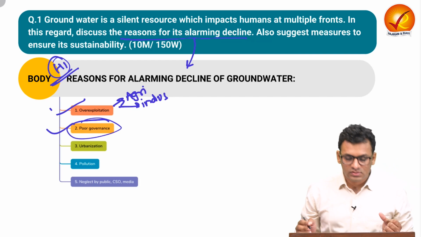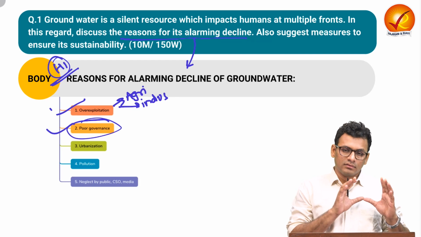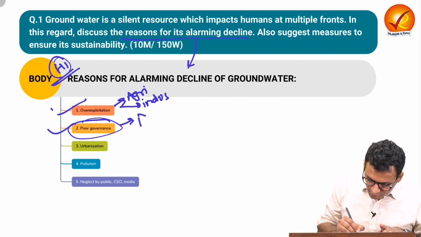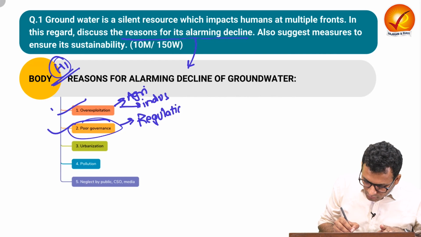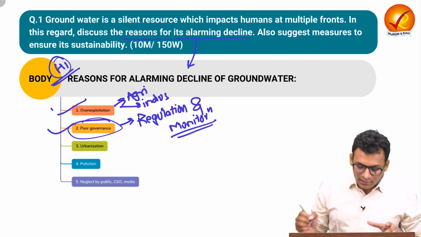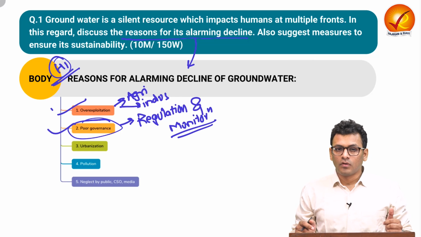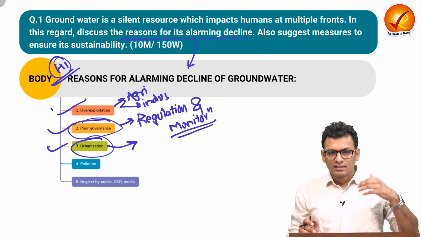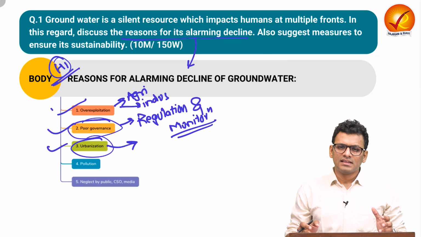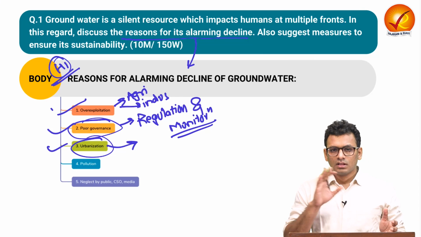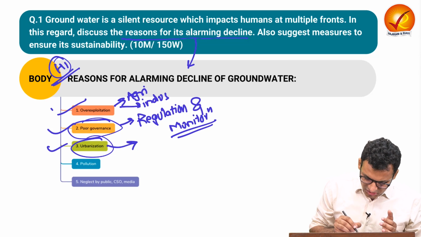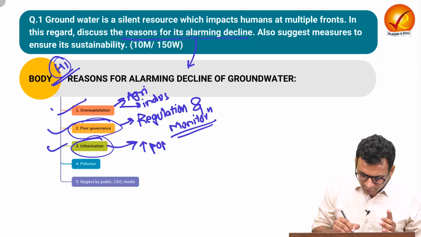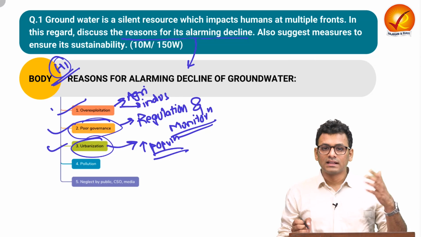Next is poor governance. Over here we have to understand how, with respect to regulation and monitoring, we have failed to arrest the groundwater decline. Third is with respect to urbanization. Urbanization has again multiple challenges, and one of them is lack of access to water, due to which people rely on groundwater for their daily water needs. So thus urbanization and also increase in population in such areas have led to decline of groundwater.